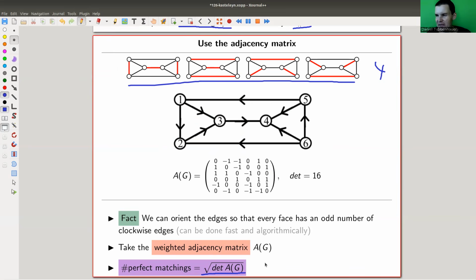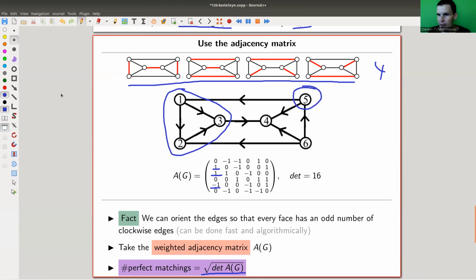The only slight catch is that you don't compute the adjacency matrix itself, but a signed or weighted version of the adjacency matrix, where you put orientations on your edges and you put a minus in case the orientation is pointing outwards. So here, for example, 1, 2, 3 are all connected. So 1 is connected to 2, 1 is connected to 3, and 1 is connected to 5.